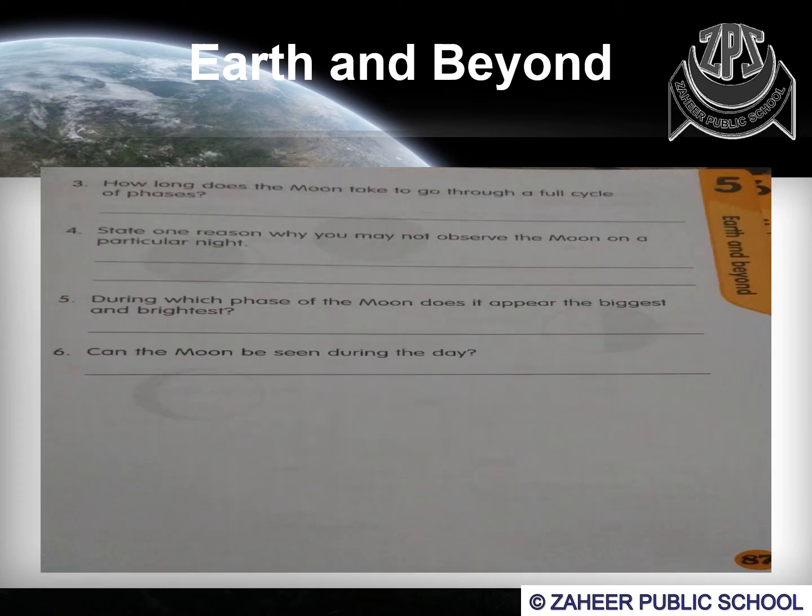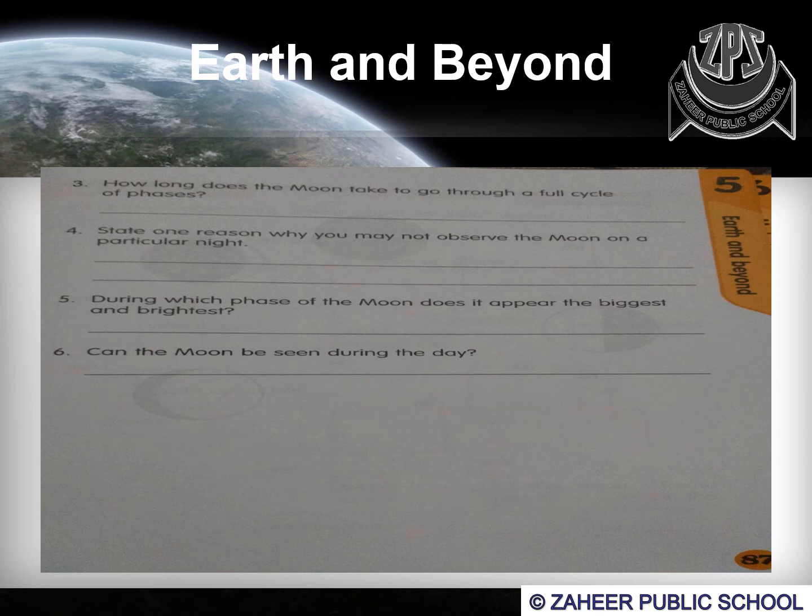Okay, after observation of the phases of the moon, you also have to write down the answers to the following questions: how long does the moon take to go through a full cycle, and you also have to state a reason why you may not observe the moon on a particular night, and you have to answer the question, during which phase does the moon appear the biggest and the brightest. Means the full moon, you will see it on which phase of the moon. Okay, and then the last question you have to answer: can you see the moon during the day or not?